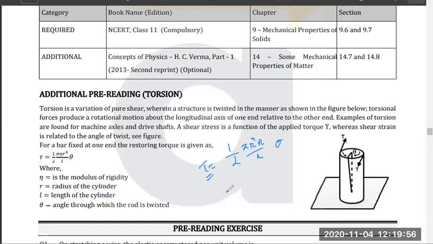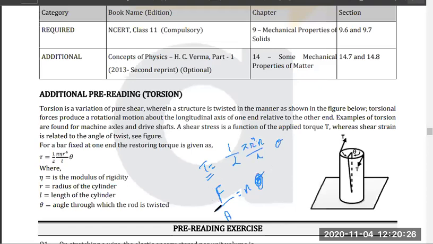Because when you talk about stress, if you see the dimensional formula, I'll just give you a hint how to derive this. Stress is basically F by area, because there is no other formula. But since it is varying, we will have to write N into theta. Yes or no? This is the formula. Tell me, guys.